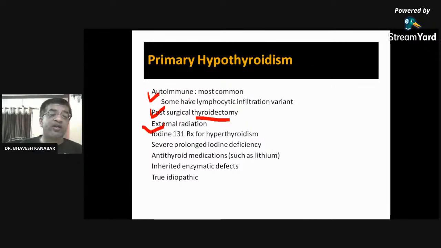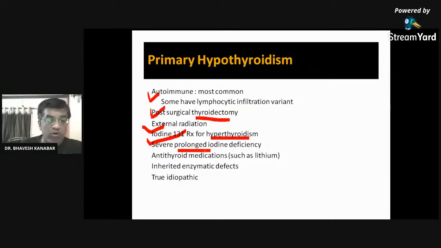Thyroidectomy is thyroid gland removal. External radiation leads to decrease in thyroid hormone secretion. Iodine I-131, radioactive iodine, is used for treatment of hyperthyroidism, but it can lead to hypothyroidism. That is the adverse effect of radioactive iodine.